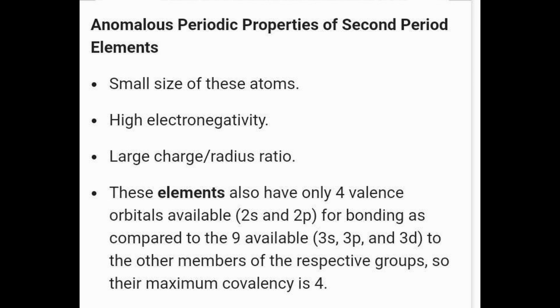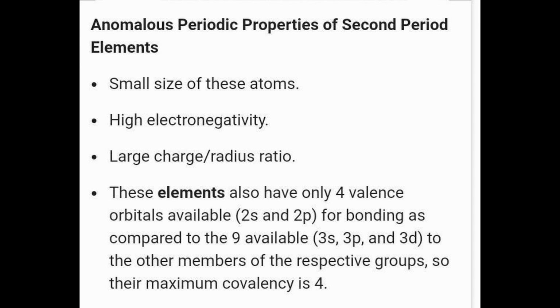The anomalous behavior is attributed to their small size, large charge by radius ratio and high electronegativity of the elements. In addition to this, the first member of the group has only 4 valence orbitals, that is 2s and 2p, available for bonding, whereas the second member of the group has 9 valence orbitals available for bonding. As a consequence of this, the maximum covalency of the first member of each group is 4. For example, boron can only form BF4, whereas other elements such as aluminium can form AlF6.